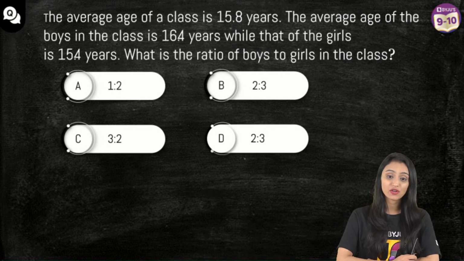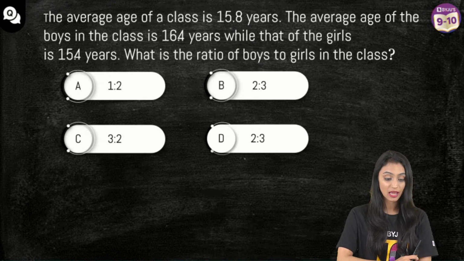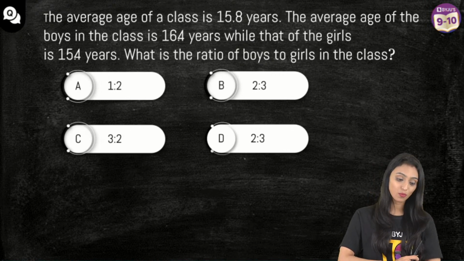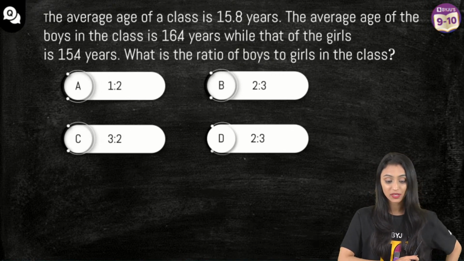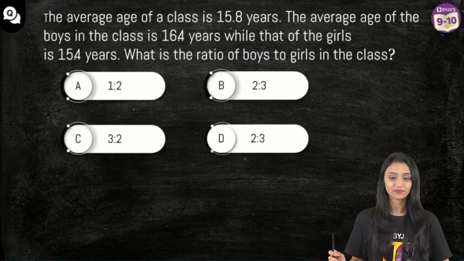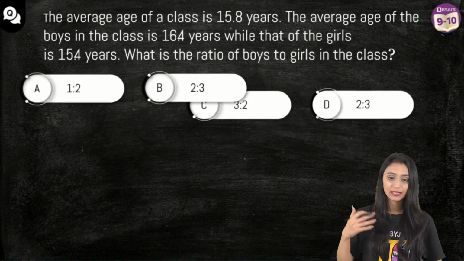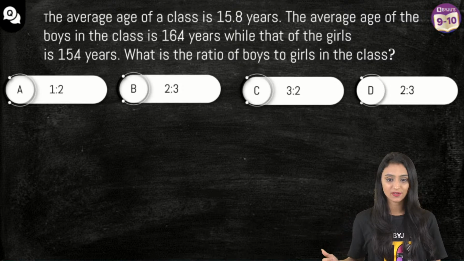The average age of a class is 15.8 years. The average age of the boys in the class is 16.4 years, while that of the girls is 15.4 years. It asks, what is the ratio of boys to girls in the class? Yes, everyone, try this out. I'm giving you a few seconds. I will not reveal the answer. Then we will discuss it. First, you try this first.